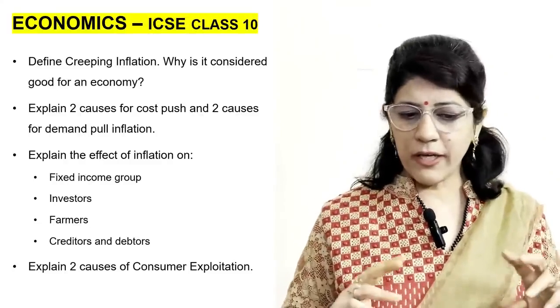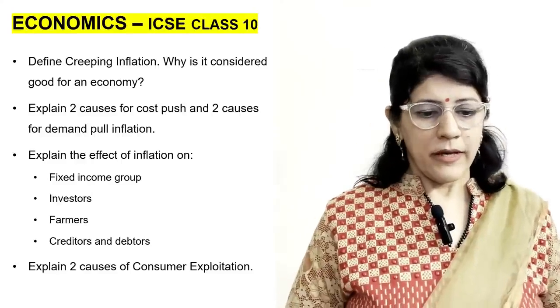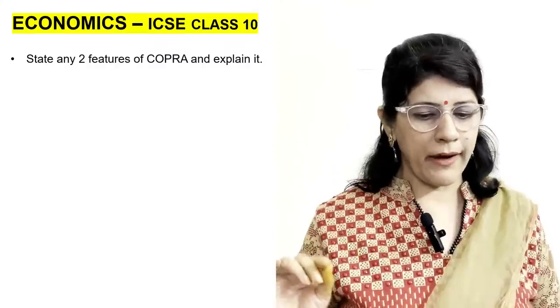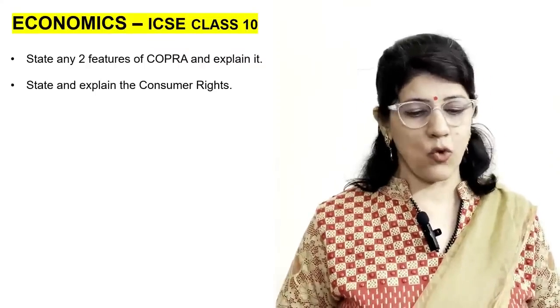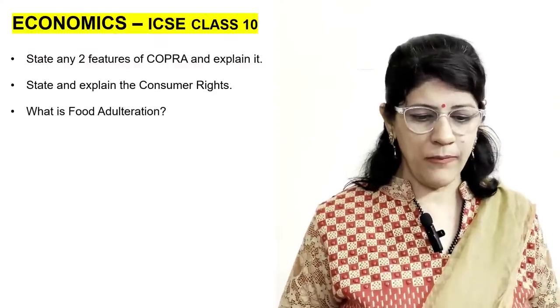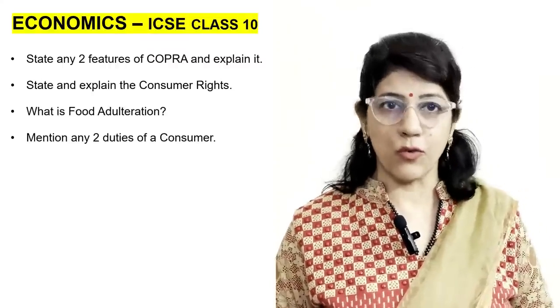Next question, explain 2 causes of consumer exploitation. Next is state any 2 features of COPRA and explain it. Next is state and explain the consumer rights. Next is what is food adulteration. Last is mention any 2 duties of a consumer.